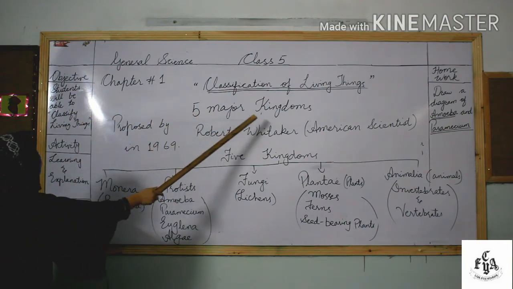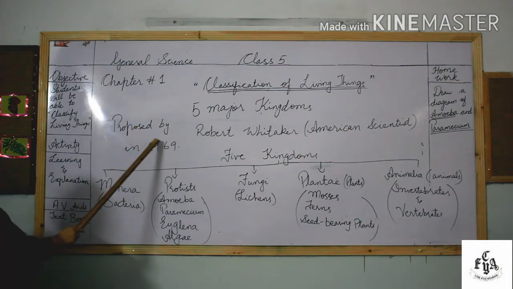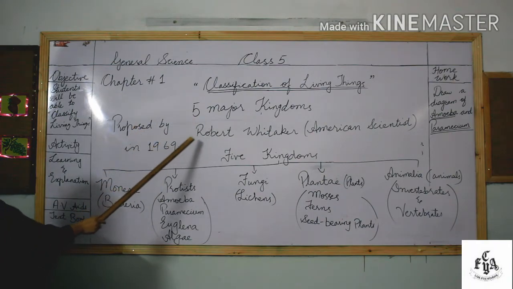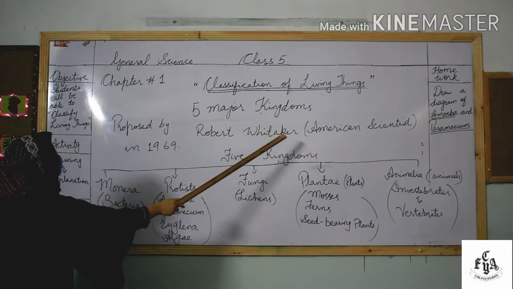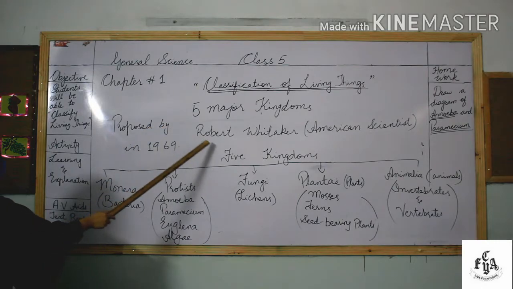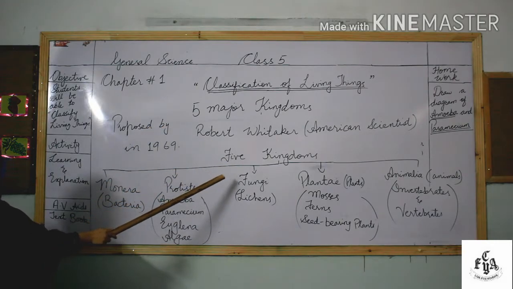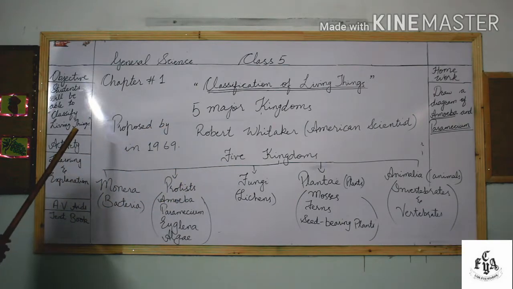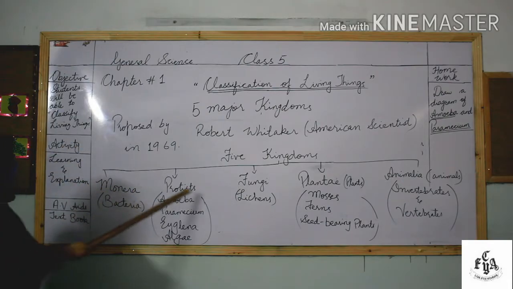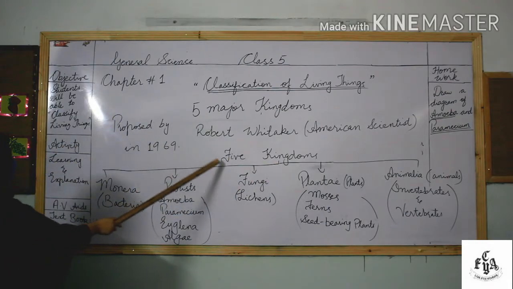These 5 major kingdoms were first proposed by Robert Whittaker, an American scientist, in 1969. Robert Whittaker placed different organisms in order, starting from the simplest and smallest to the largest and most complex. So what are those 5 kingdoms?